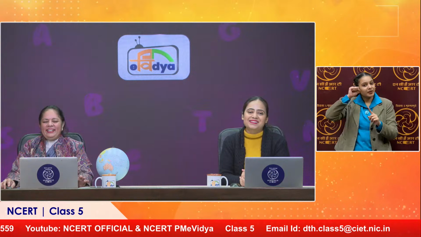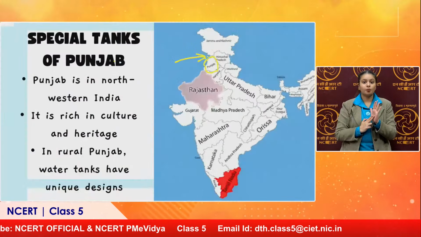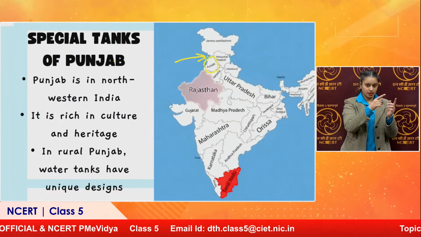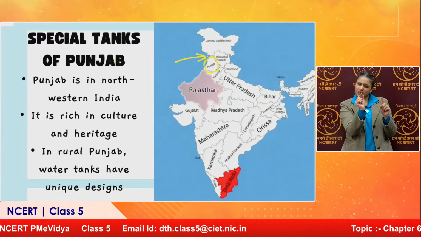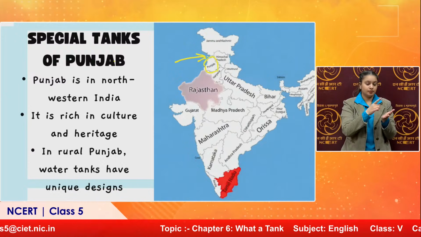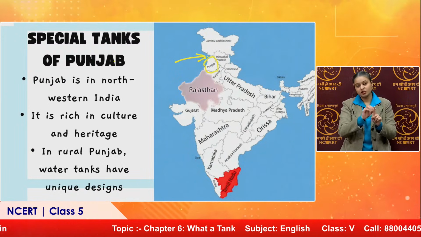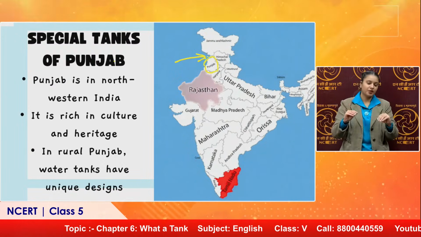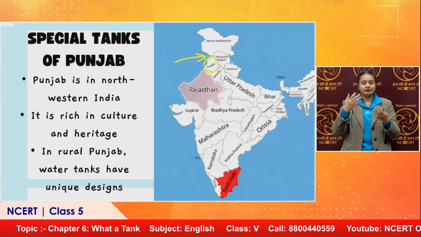But before that, I would like you to see where Punjab is located. It is in the northwest of India, and over here we have marked it. It is very small, just at the border above Rajasthan. It touches the border of Rajasthan. It is rich in culture and heritage. We have all seen and we all know Gidda dance, Bhangra from there, and colourful dresses. Next we'll be celebrating Lodi soon.